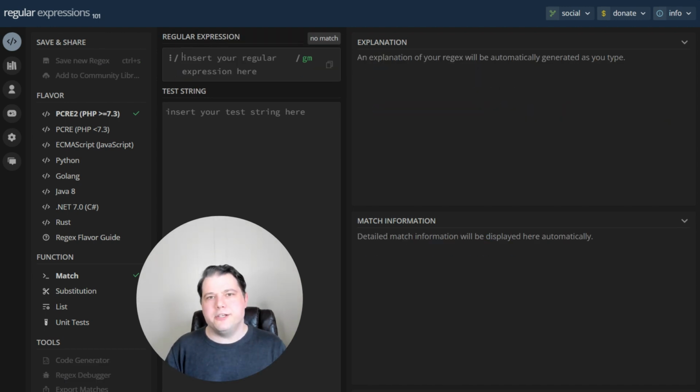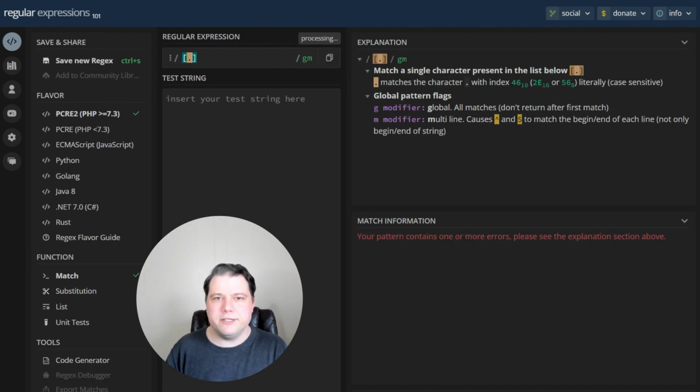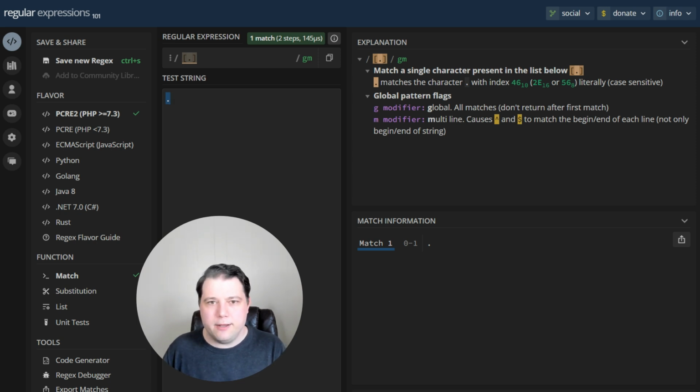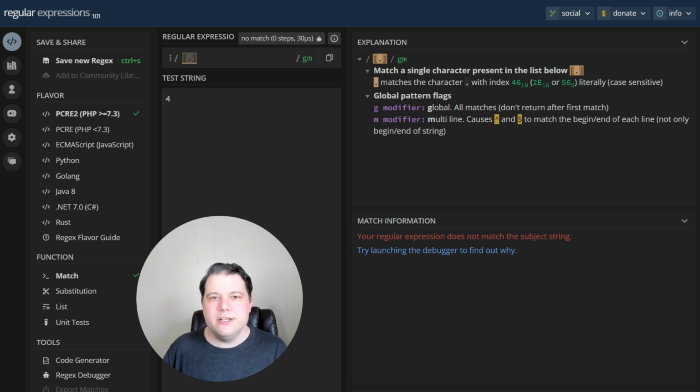What else kind of unintuitive things can we do with char classes? We can have dot in a char class. Now, what does that mean? So that will match dot, but it won't match just anything. So here we see that when you're within a char class, dot doesn't mean what it means in other places.